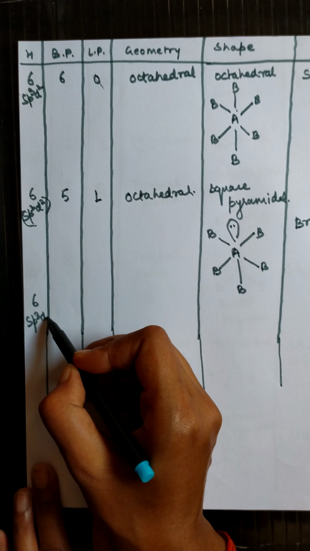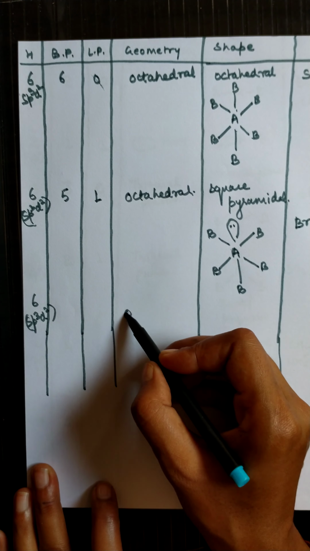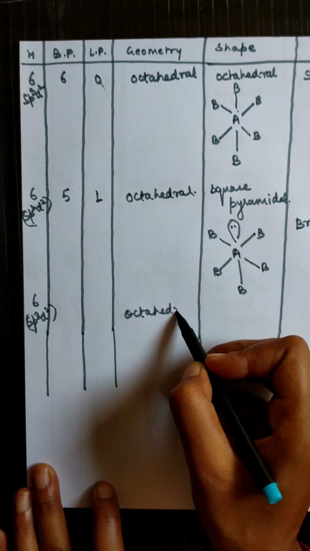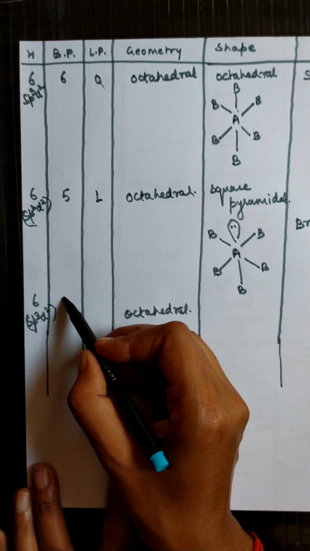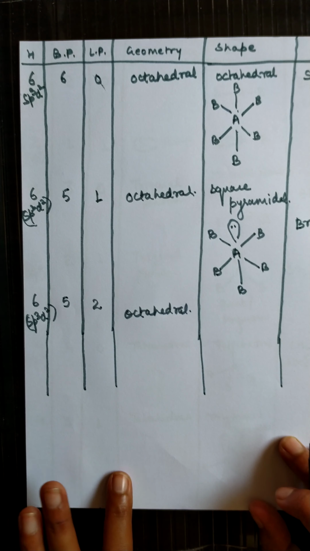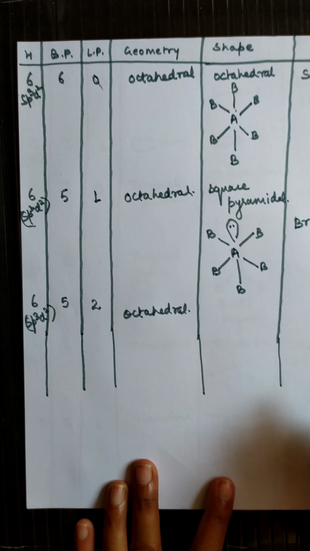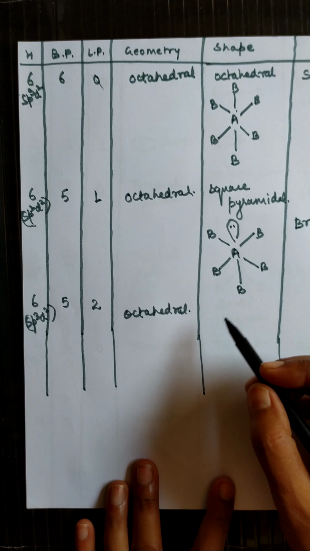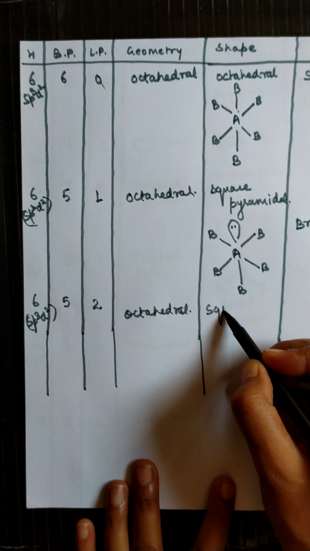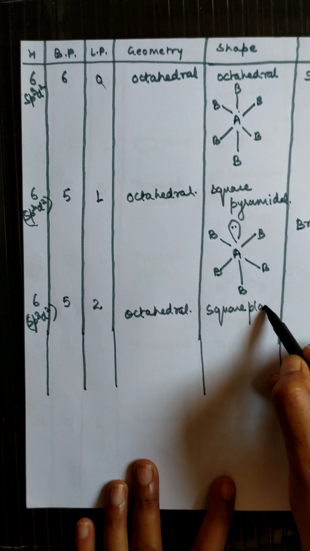Now the next is when the number of hybrid orbitals is 6. Hybridization is the same, sp3d2, so the geometry will remain the same, that is octahedral. If 4 bond pairs and 2 lone pairs of electrons are there, then in this case the shape is square planar.